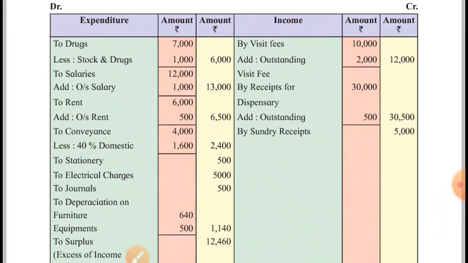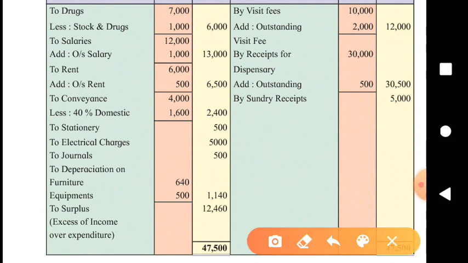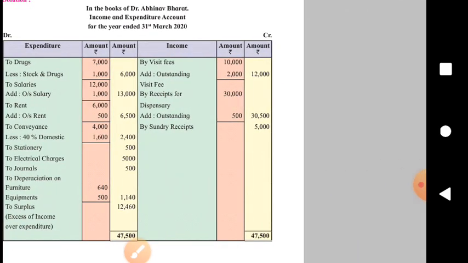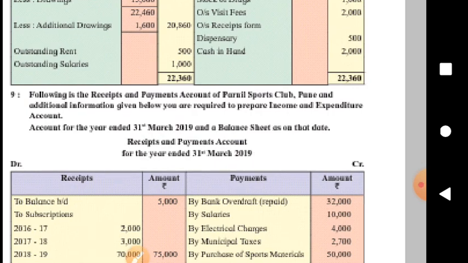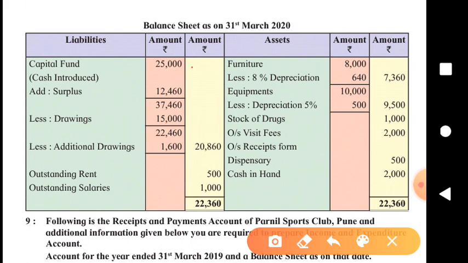The credit side, I mean income side, is greater than the debit side by rupees 12,060, and that difference is called surplus. And this good news is, I mean this surplus is now to be added to what? Capital fund. So here the amount with which the concern was started, 25,000, the opening balance of capital fund, the cash introduced, then current year surplus added to it.